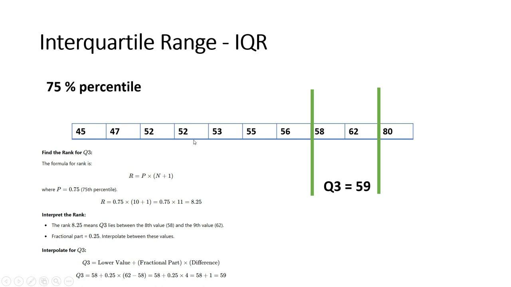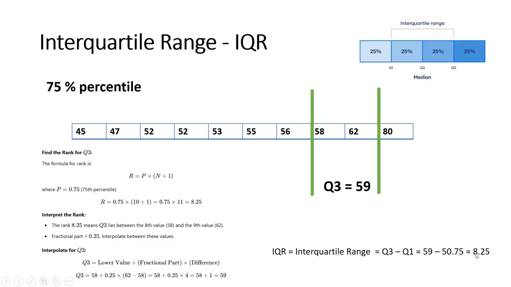So what is the interquartile range, IQR? This is nothing but the difference between Q3 minus Q1. So the difference between Q3 and Q1 is equal to the interquartile range. So we have the first quarter here, second quarter here, third quarter here. The difference between Q3 and Q1, where Q3 is the 75th percentile and Q1 is the 25th percentile, is called the interquartile range.